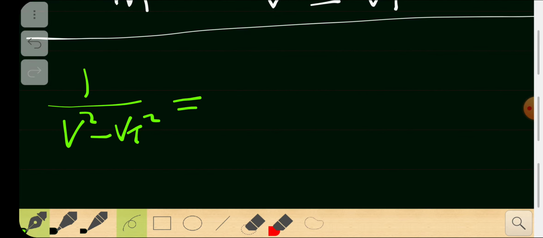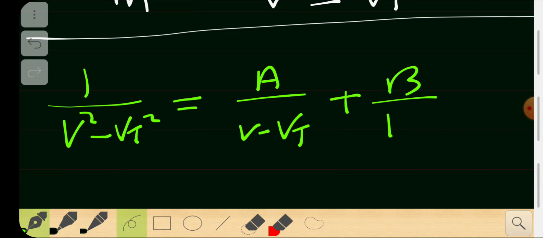You can write some a by this, v square minus vt square will have a plus b times a minus b, say a square minus b square. So you can write some a over v minus vt plus some b over v plus vt, right? The denominator part is okay, so we need to find a and b. Simple. Separating the variables.